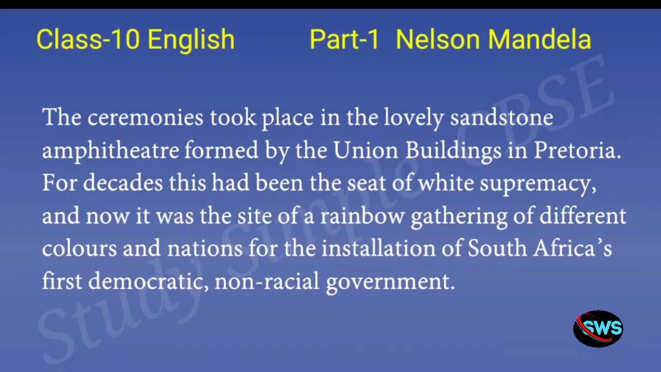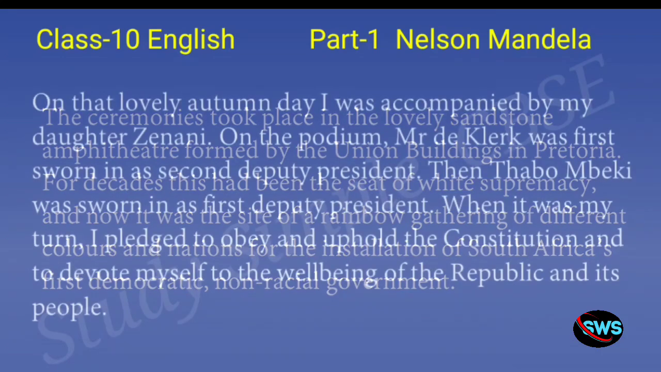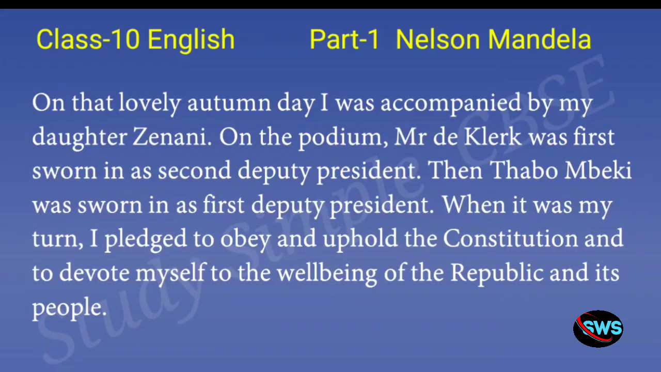So a non-racial government which is democratic is going to be installed in South Africa with Mandela being the president. And what do you mean by non-racial government? It's a government in which people are not going to be discriminated on the basis of their color or on the basis of their race. On that lovely autumn day, I was accompanied by my daughter Zenani. So he's saying that on this beautiful autumn day, he was also accompanied with his daughter Zenani.